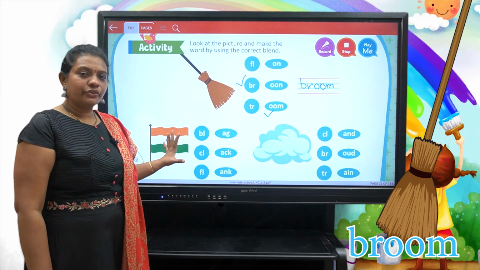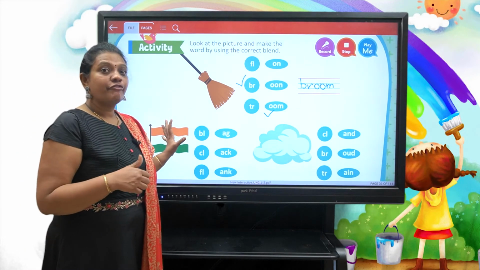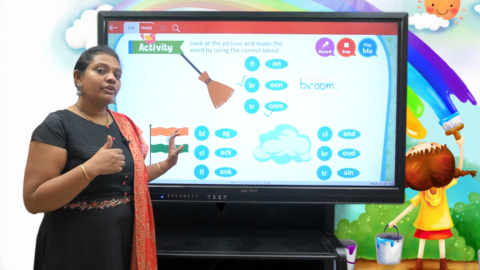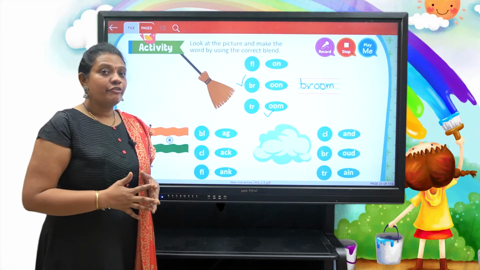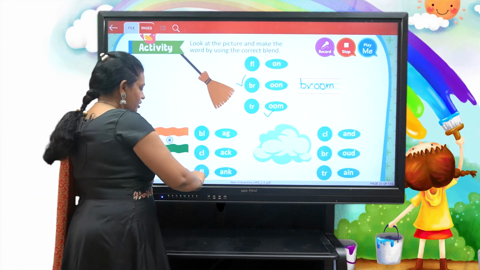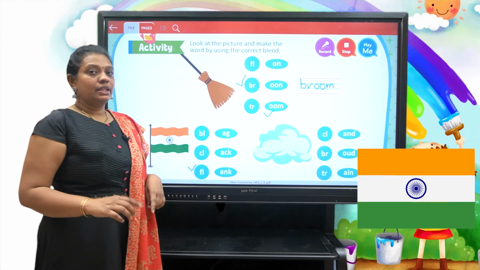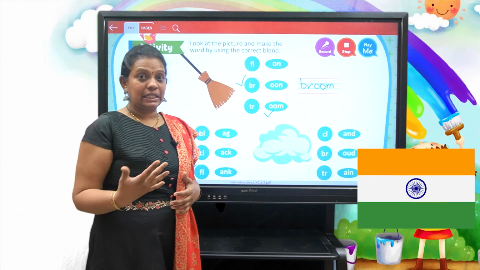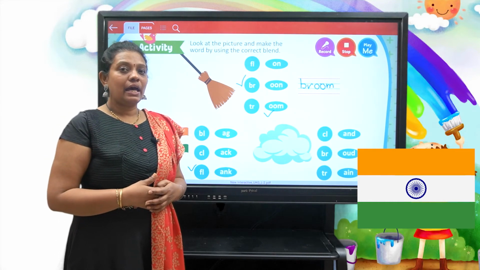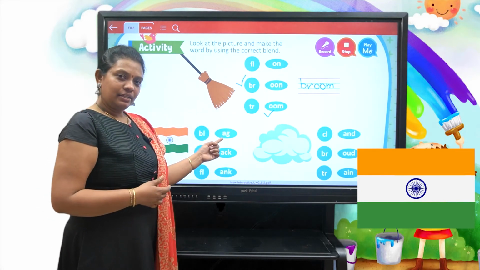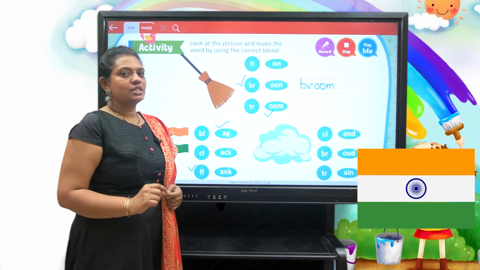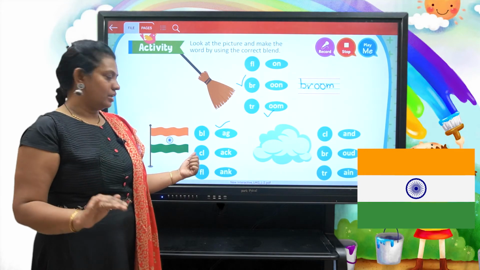Now, let us see this picture. What is this picture, children? Yes, it is flag, right? Flag. And what is the blending sound that we are using in front of the word? Fl. So, fl is here. Then the last two sounds are ag, flag. So we need to identify a and g. A and g, right? So here we have a and g. So this word is done.